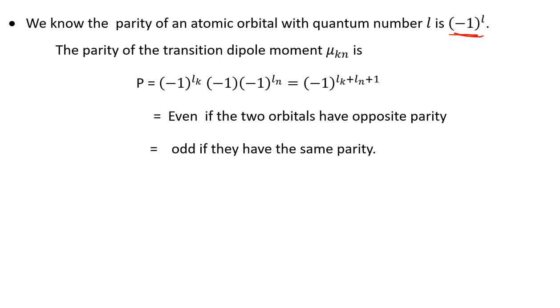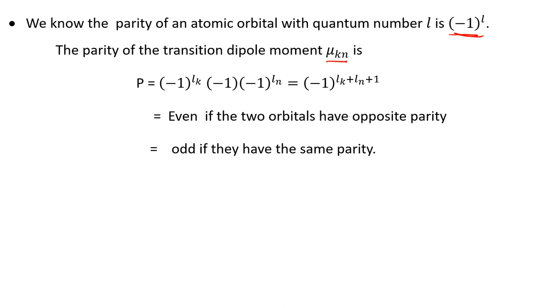If the orbital quantum number of any atomic orbital is L, then its parity is given by (-1)^L. In our case, μ_kn has three terms: ψ_k, ψ_n and r.